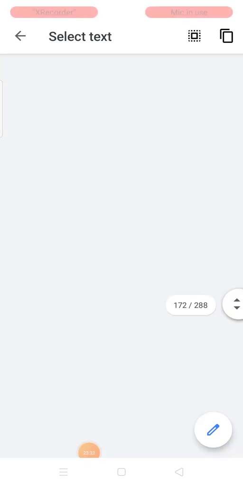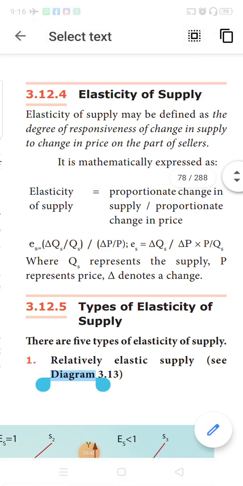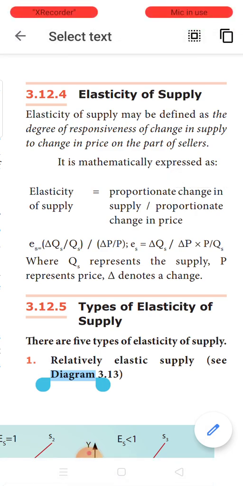The next topic is elasticity of supply. Sorry children, the screen went off for some time. Now, let us see what elasticity of supply is. We saw what elasticity of demand is, ED greater than 1; it is the same concept. When there is a change in price, what is the resultant change in the quantity supplied? That's all. It is the ratio of change in quantity supplied divided by the ratio of change in price. Very simple explanation, you need not confuse yourself. Whatever the formula for elasticity of demand, the same will be the formula for elasticity of supply.